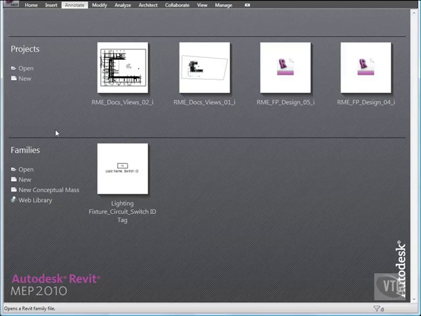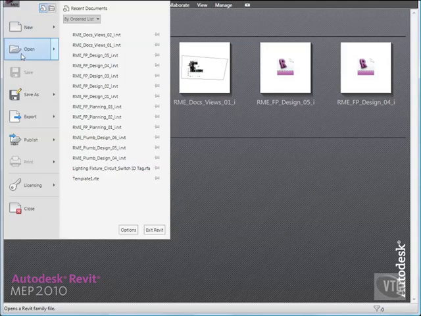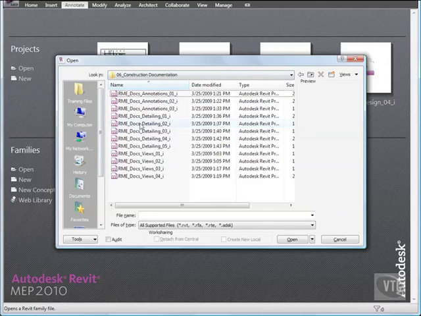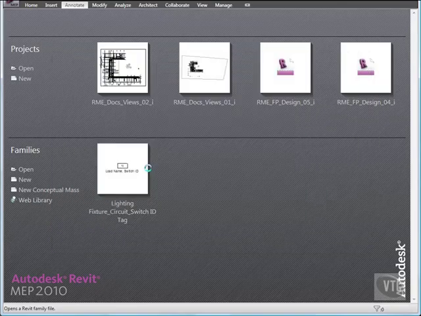In this lesson, you will copy a 3D design view and modify it to create a 3D plumbing isometric riser for domestic water. Click the menu browser and select Open. And from the Training Files Imperial Construction Documentation folder, open the file RME Docs Views 03.